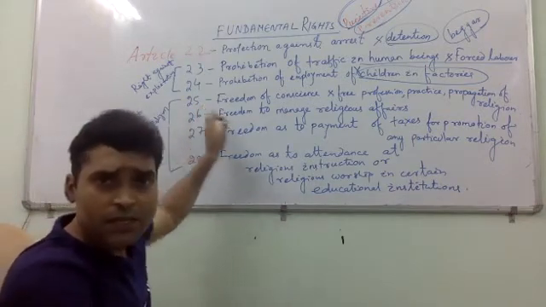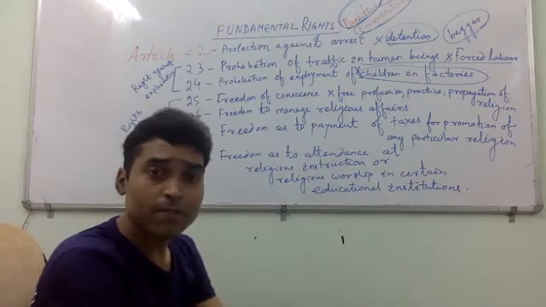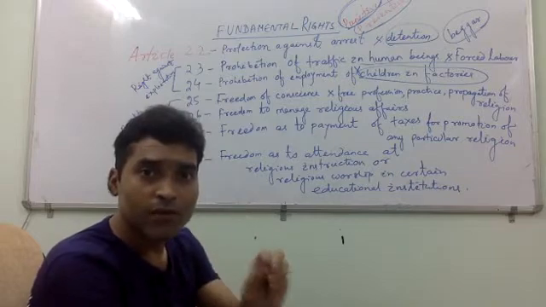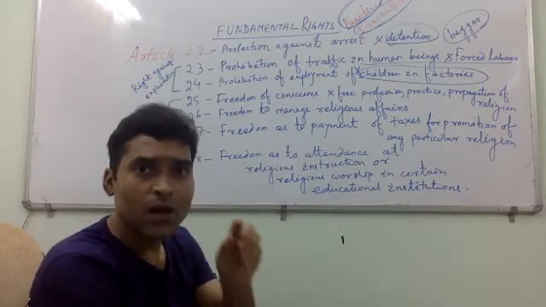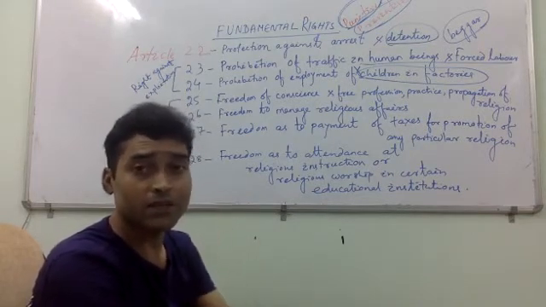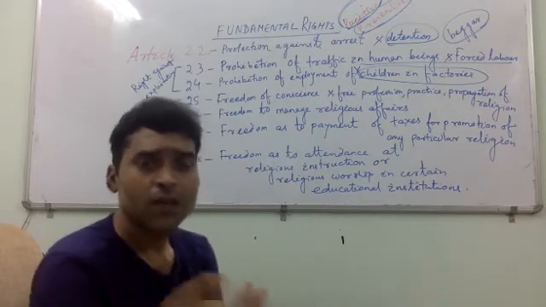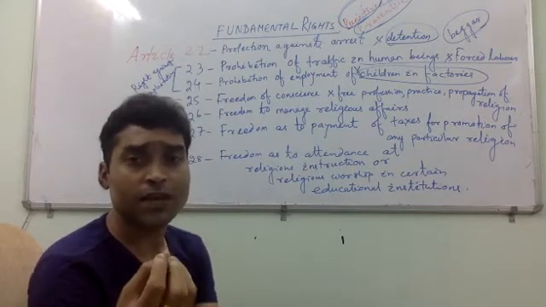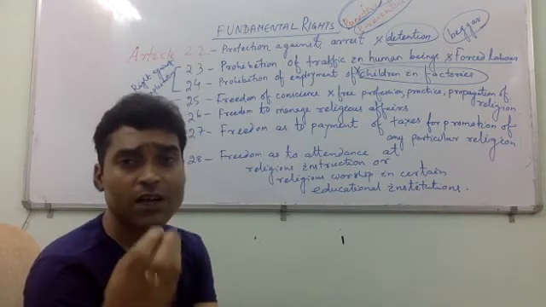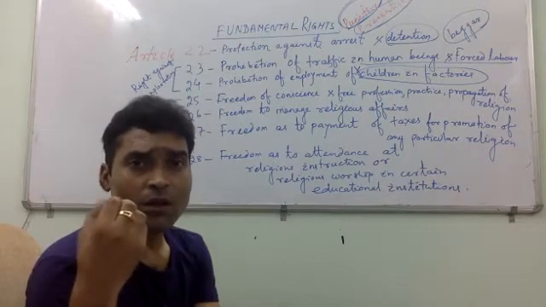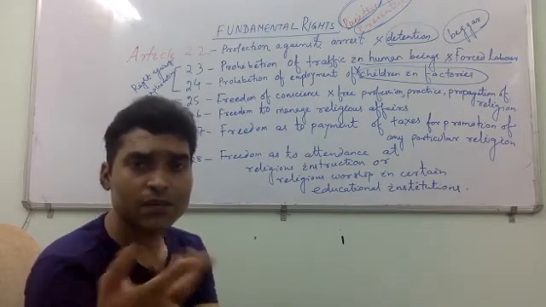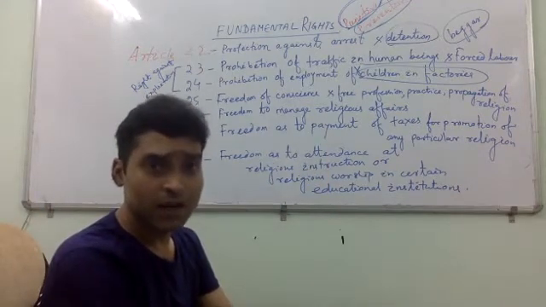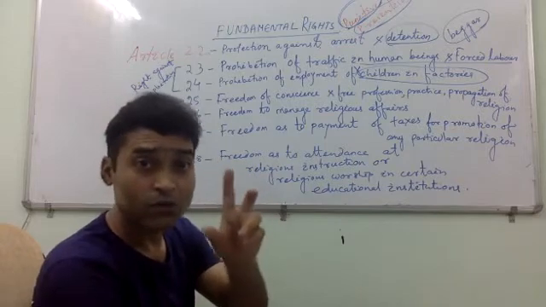Article 25 says freedom of conscience and free profession, practice and propagation of any religion. That means any citizen, as per conscience, can worship, profess, practice or propagate any religion in India. This is given under Article 25.